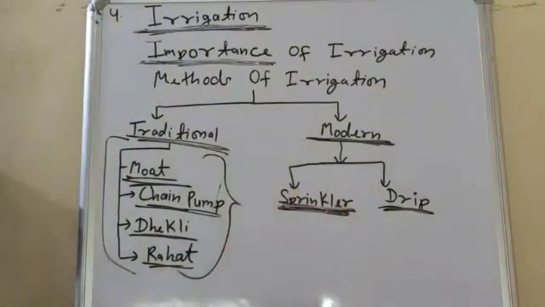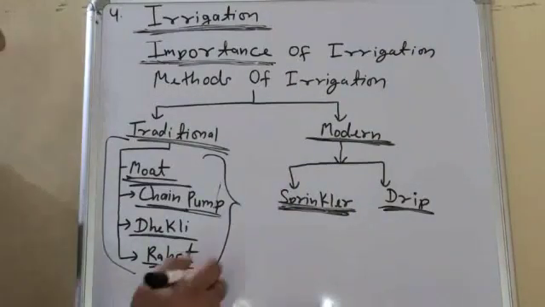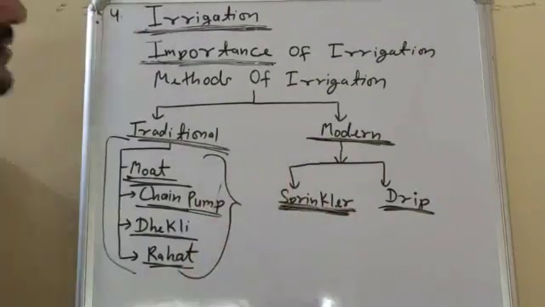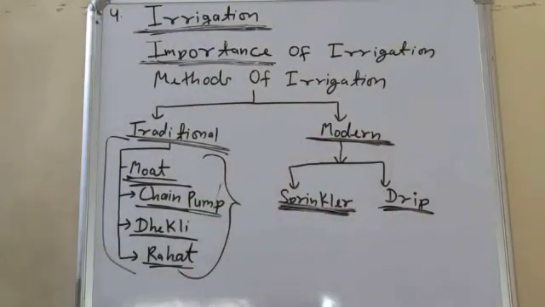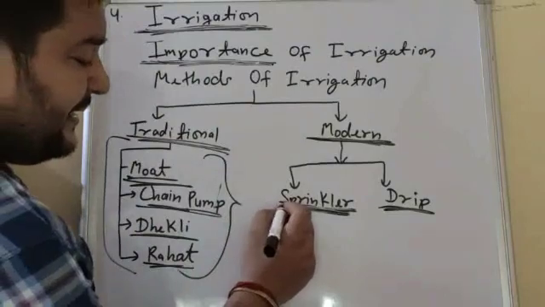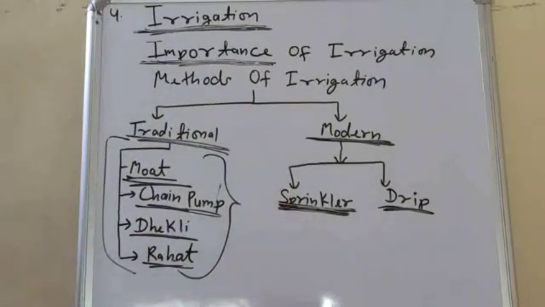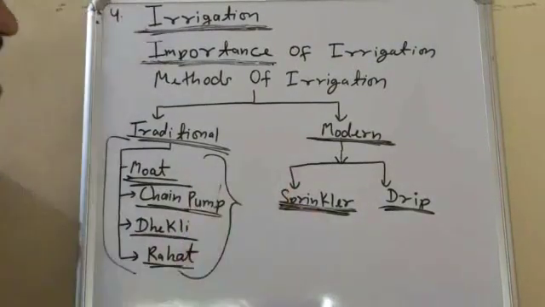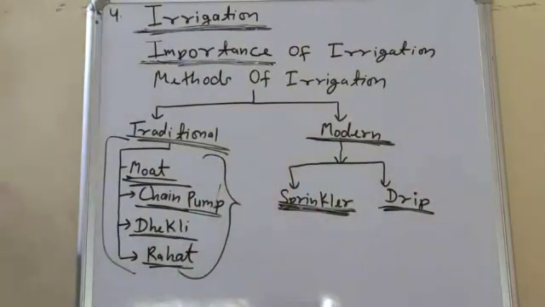This method is very important where land is uneven. Second, it is a very efficient method, and in this method technology, motor and electricity are used. It is not a time consuming method.